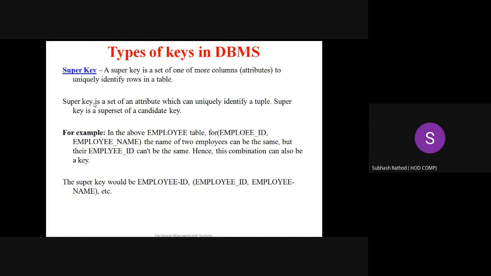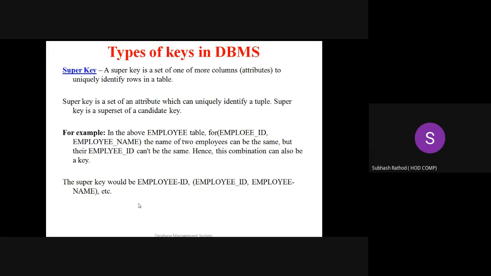A super key would be employee ID. So which can be together, employee ID or employee name. So one or a set of attributes. See the last statement from this presentation. Employee ID alone can act as a super key, or the set of attributes employee ID and employee name together can act as a super key, or you can combine three attributes together, or you can combine four attributes together, can act as a super key.